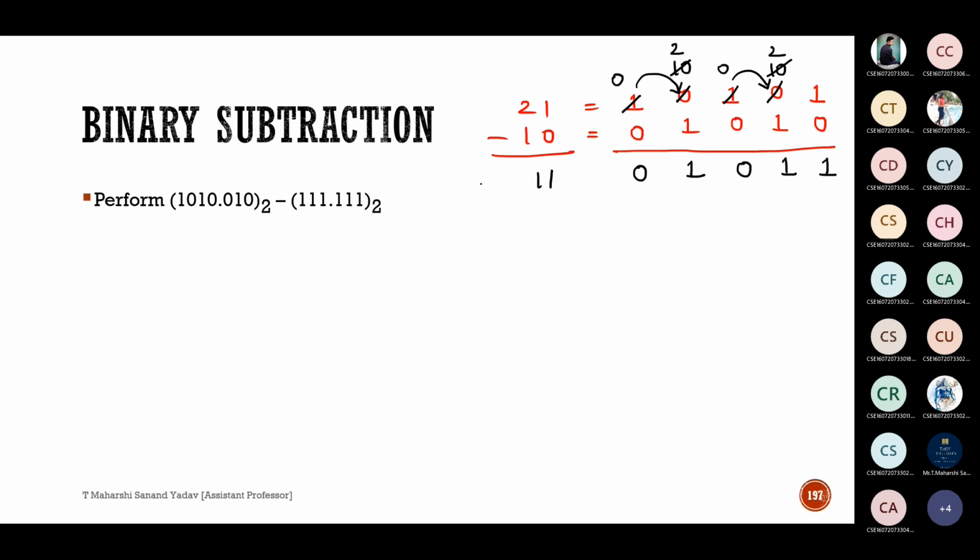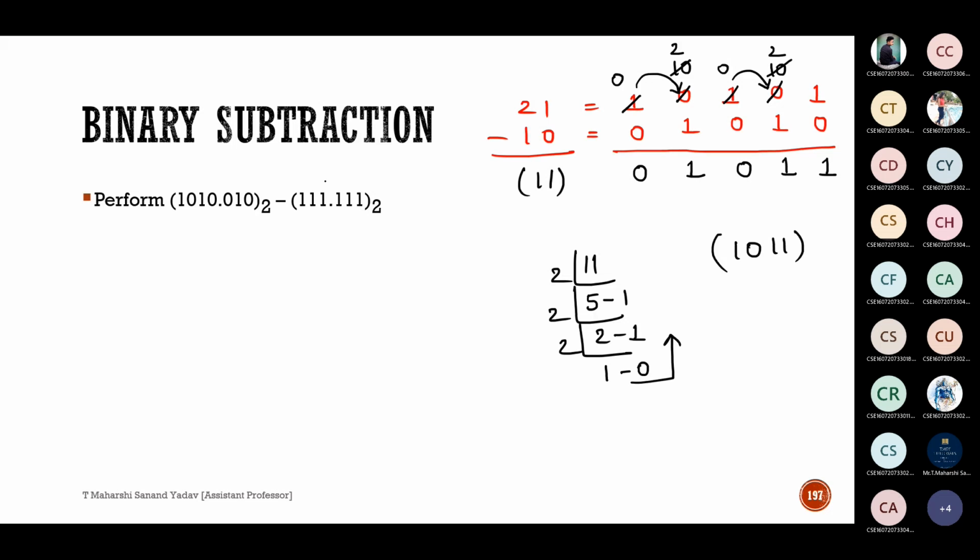1 0 1 1. Yes, sir. 1 0 1 1, right? Correct. So still if you're having doubt, 21 minus 10 is 11. So 11 in terms of binary: 2 5 is 10, remainder is 1. 2 into 2 is 4, remainder will be 1. 2 into 1 is 2, remainder is 0. So our answer should be 1 0 1 1.